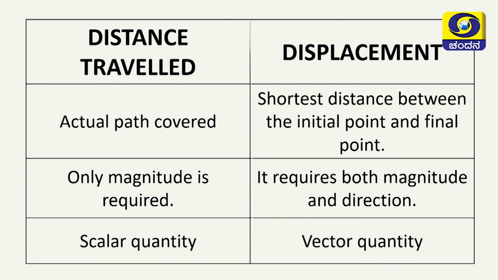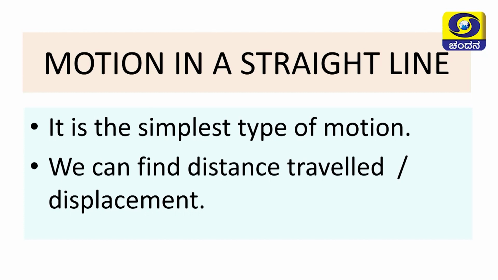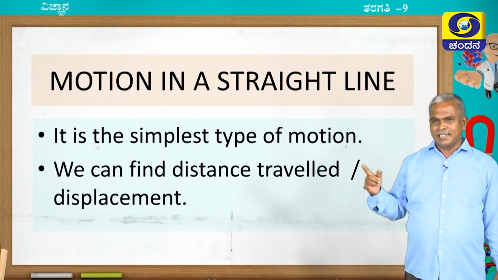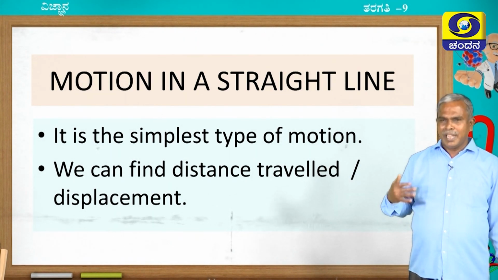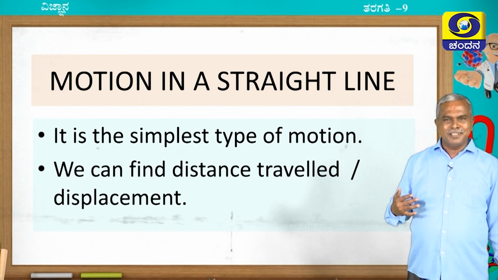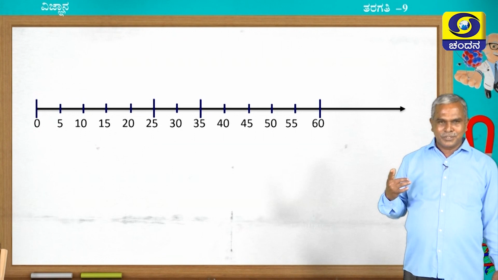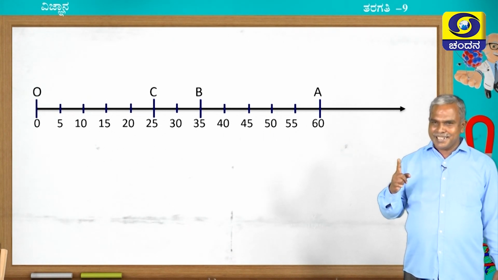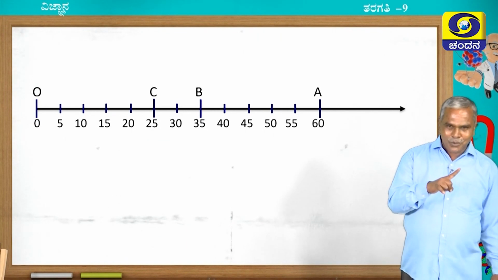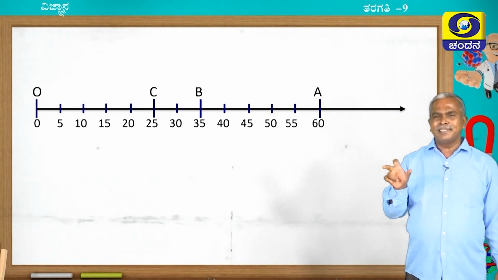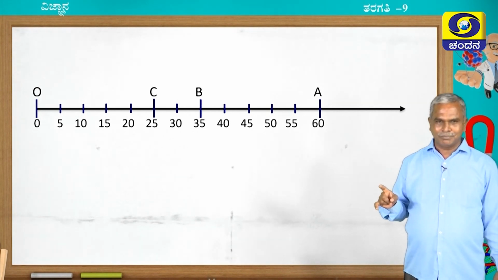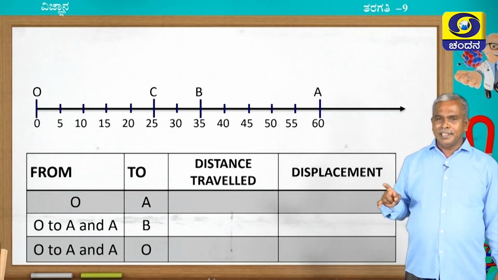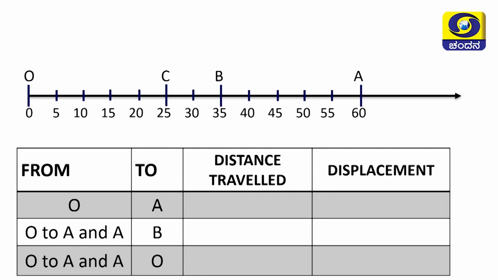In order to understand distance travelled and displacement, let us take one more example from motion in a straight line, that means motion of bodies in a straight line. Let us try to analyze once again distance travelled and displacement effectively. You have seen this is a straight line path. Starting point is O, the ending point is A. Totally a 60-meter distance is there. I located several points B and C also. Now, let us try to calculate distance travelled and displacement from this.